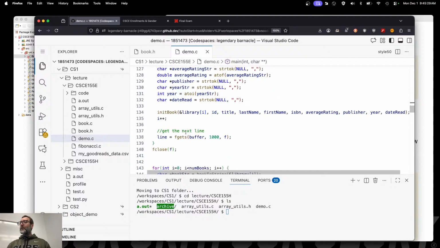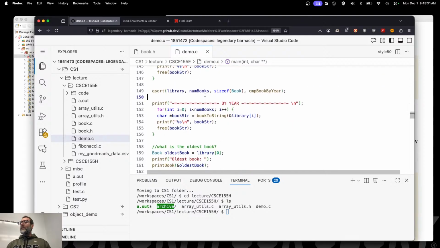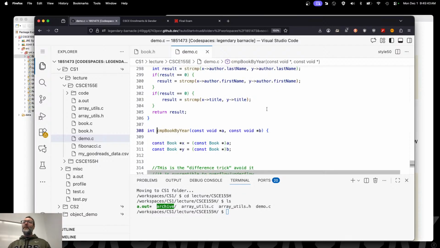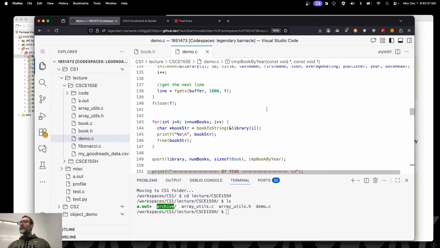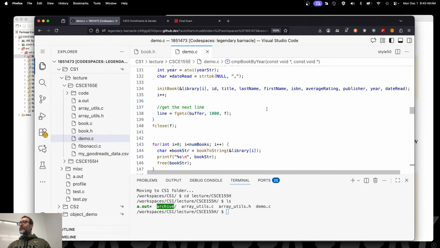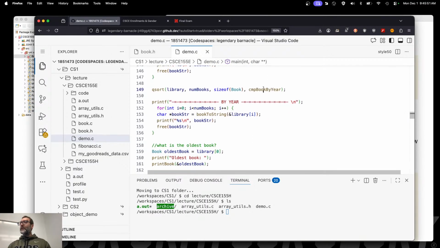And then let's go back down, sorry, there we go. The number of books, that's the number of books that are in that collection, in that array. The size of book, because it's a bunch of books being sorted. And then CMP book by year, right? There's my comparator. I wish I had a back button. I'm sure that there's a back button somewhere.